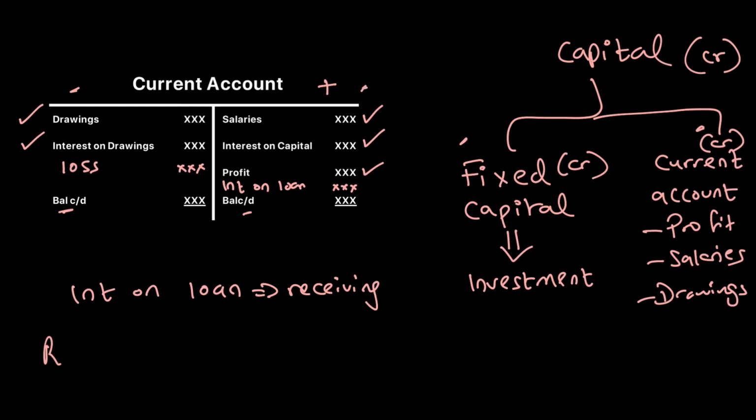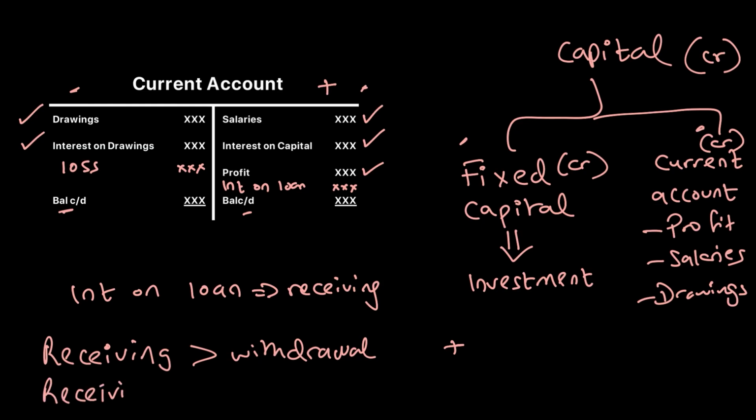So if my receiving side is greater than withdrawals, it essentially increases my capital because the partners have invested further into the business, or that's money that the partners will get, which means the credit side is heavier than the debit side. But if the partners have received less, or the receiving side is less than the withdrawals, which means that you've withdrawn over and above what you have received, it should reduce my capital since the partners would have to pay.